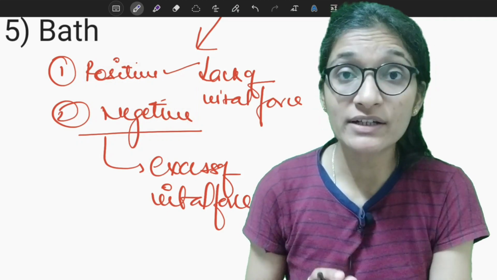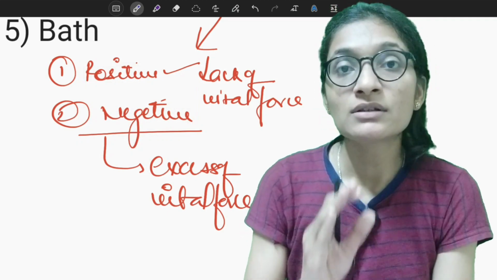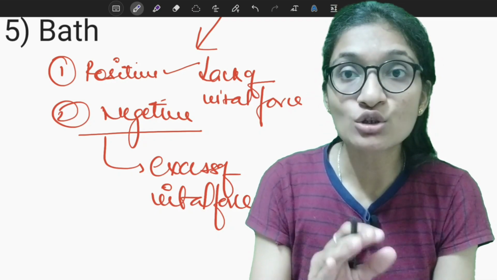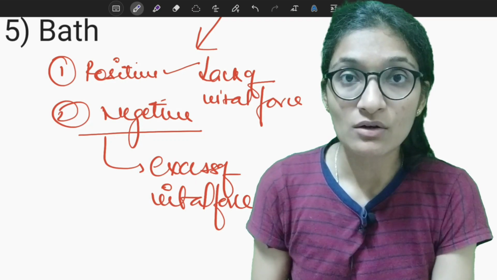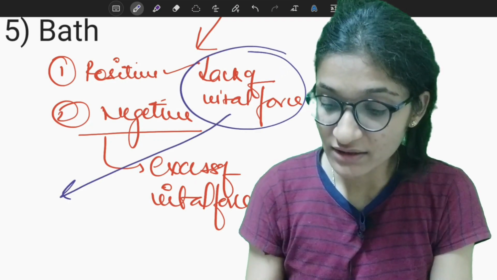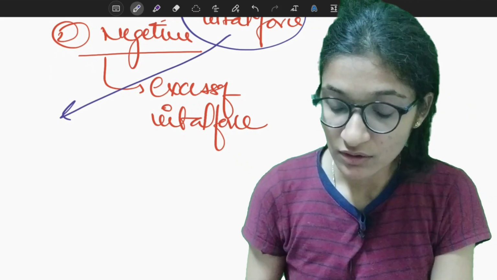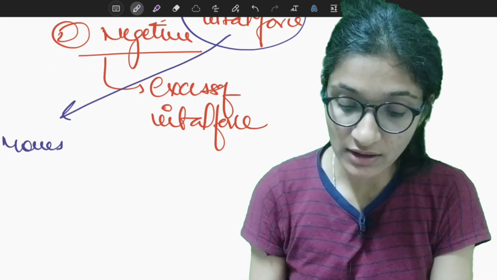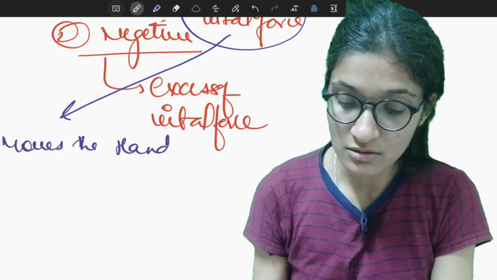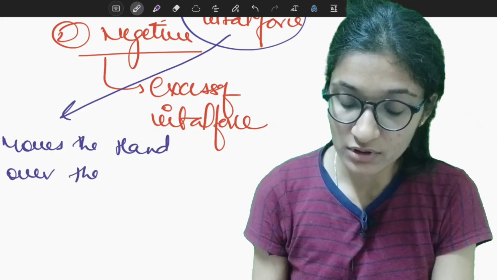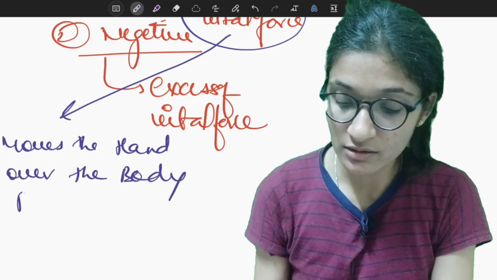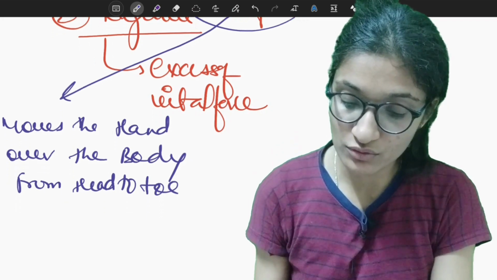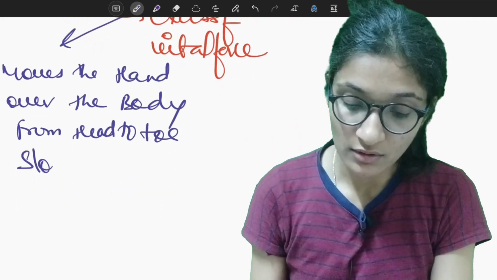When there is a lack of vital force, the person does the mesmerism slowly. So when there is a lack of vital force, what does the person do? The person moves the hand over the body from head to toe slowly.